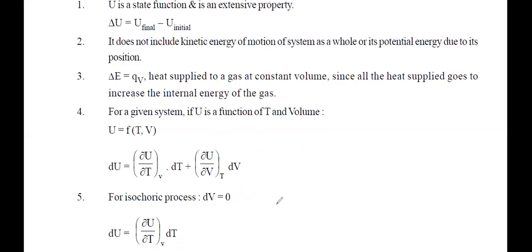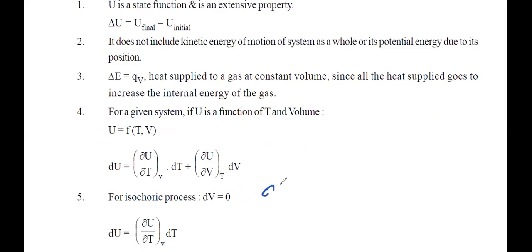Tell me, yes or no? Yes. And what is the energy at constant volume? It will be Cv. dU by dT is Cv only, na?